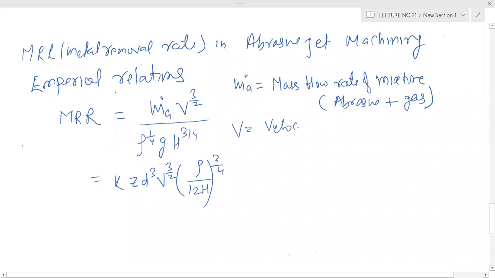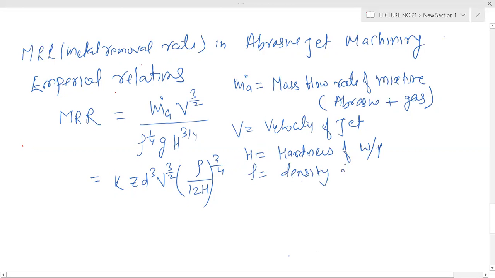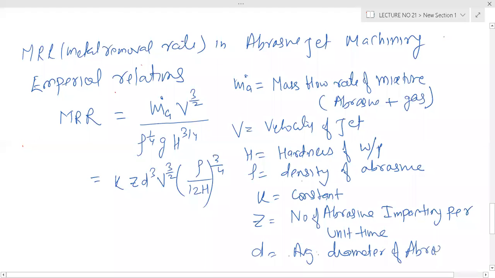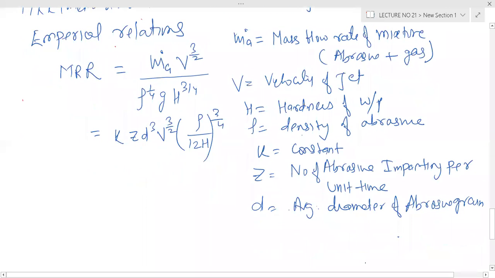V is your velocity of the jet, mechanical jet, and H is your hardness of the workpiece material, rho is the density of the abrasive, K is a proportionality constant, Z is the number of abrasive particles impacting per unit time, D is the average diameter of the abrasive grain, right? It is now clear.